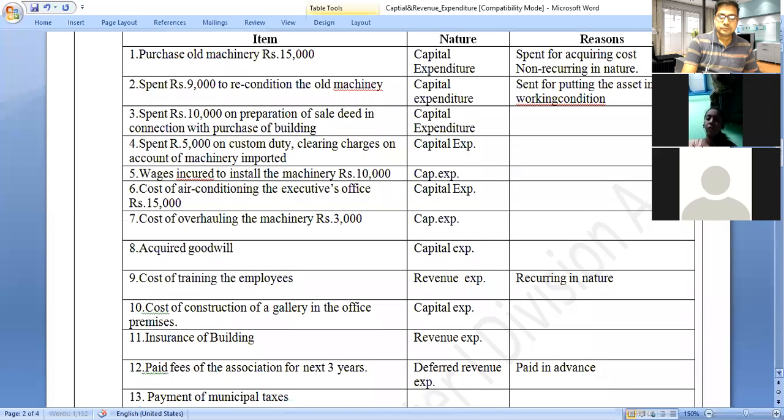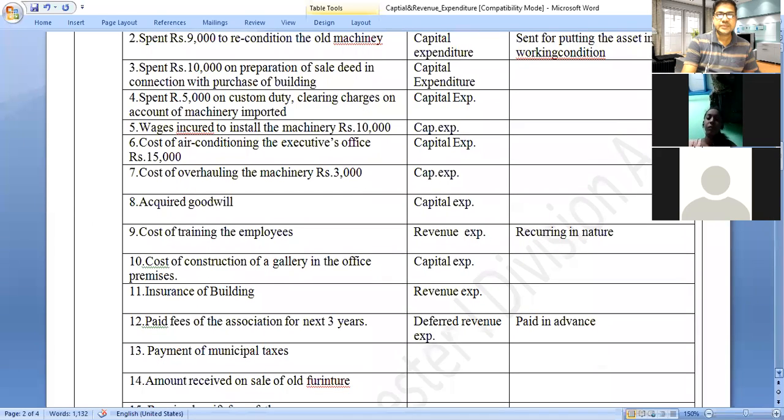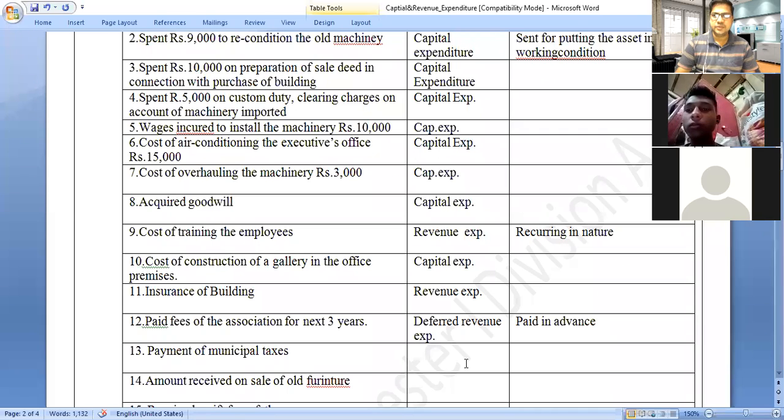Next, payment of municipal taxes. Now the municipal corporation receives municipal taxes every quarter or half yearly, on a 3 months basis or half yearly basis. So these are recurring expenditures. It is a revenue expenditure. Recurring again and again, incurred again and again. Therefore, we can say that it is a revenue expenditure.